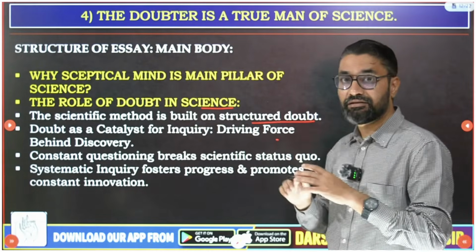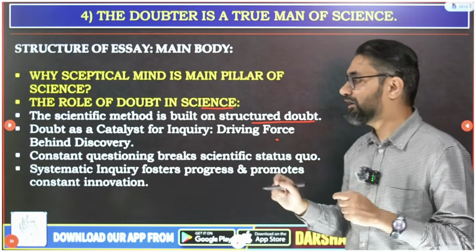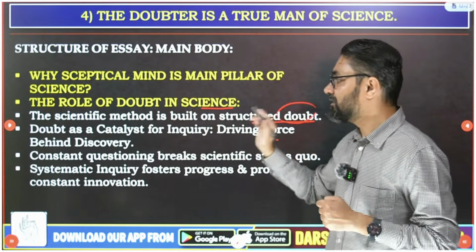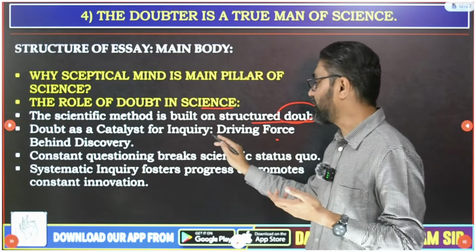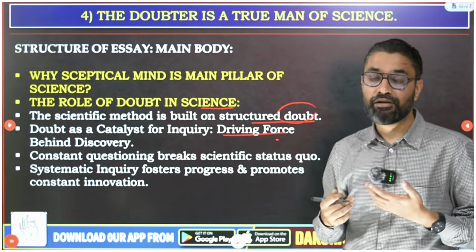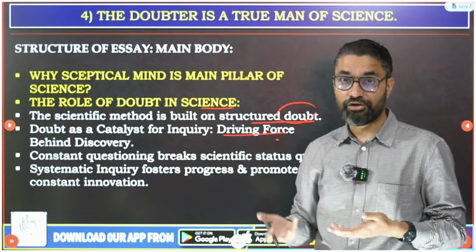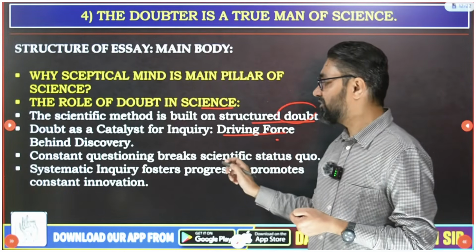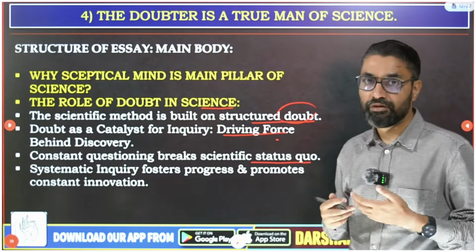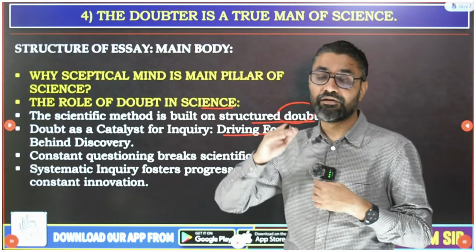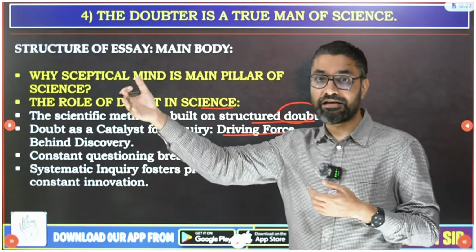So the core pillar of the scientific method is this structured doubt. Doubt acts as a catalyst for inquiry, the driving force behind discovery. If you don't doubt, you will never investigate. If you don't investigate, it will never lead to discovery. Then constant questioning breaks the scientific status quo. Only when you constantly examine will it break the status quo and lead to scientific progress.